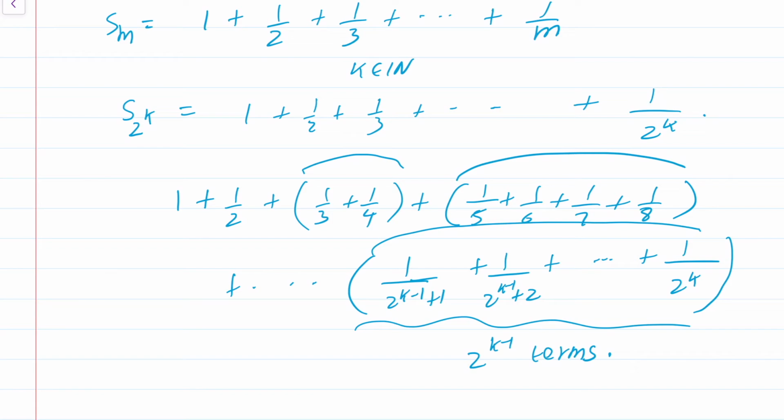Okay? Now check that this arithmetic works. I can't just say I'm combining terms if there are not enough terms for me to combine.